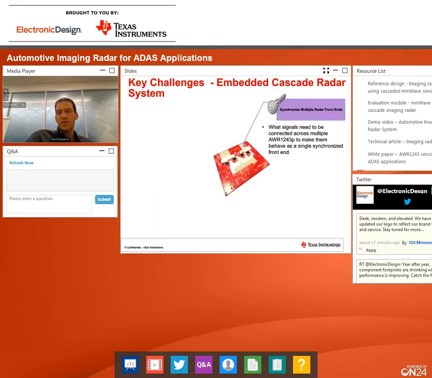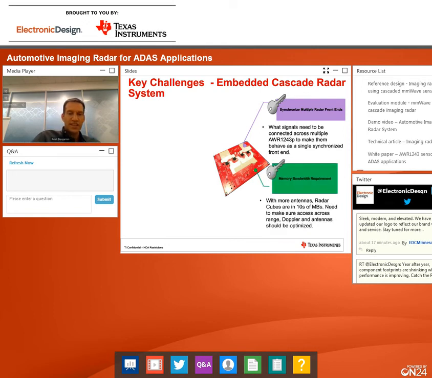A few of the challenges that we are solving with this kit: we have a very, very detailed design guide showing how to synchronize multiple radar front ends, how to do the chip configuration for MIMO and beamforming, showing different techniques, and how to calibrate from board to board. All of that is detailed in the TI design. We have a very detailed explanation of the memory bandwidth required, showing the antenna footprint mapping that we chose.